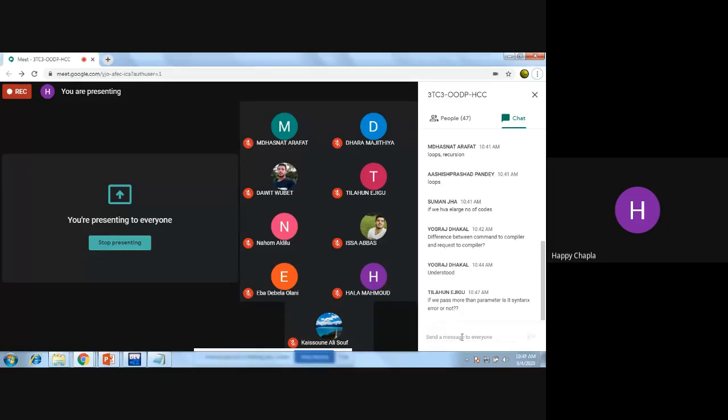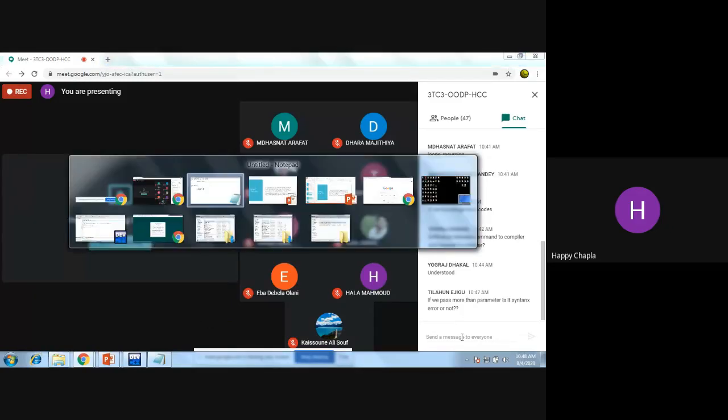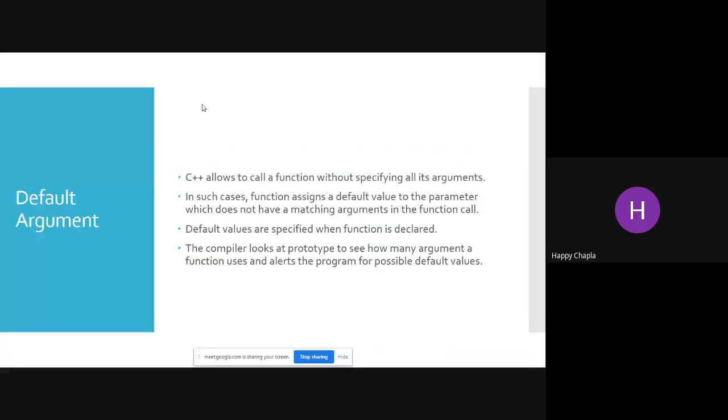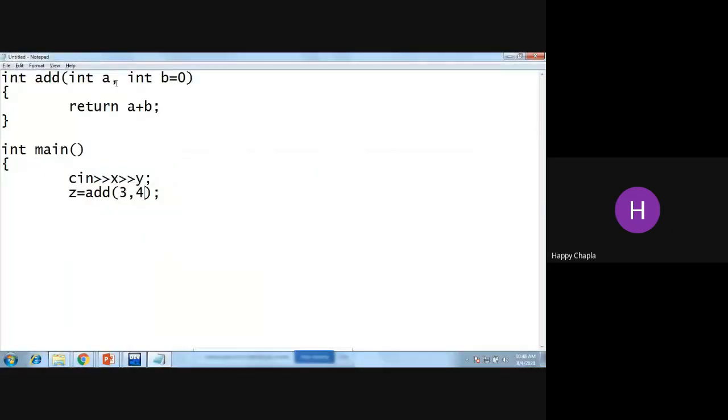Just let me complete first, then I'll go through your questions, okay? Default values are specified when the function is declared. The compiler looks at the prototype to see how many arguments a function uses and alerts the program to possible default values.